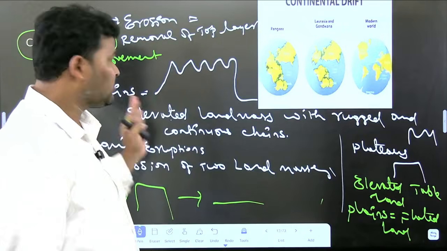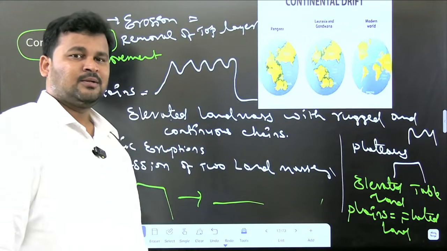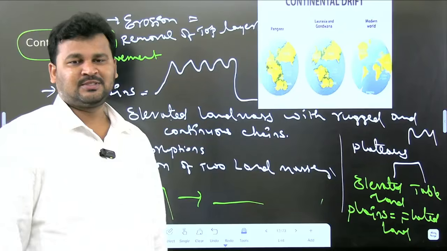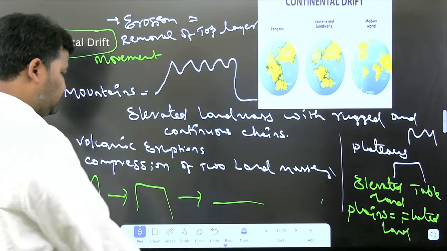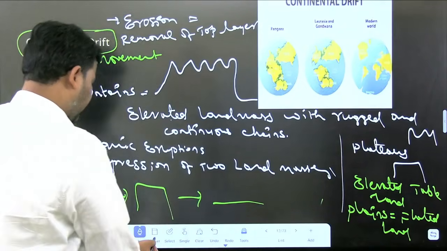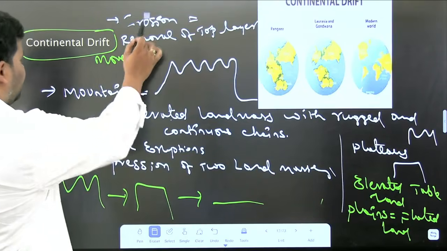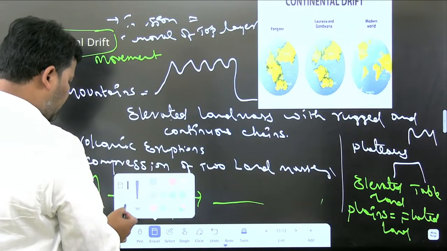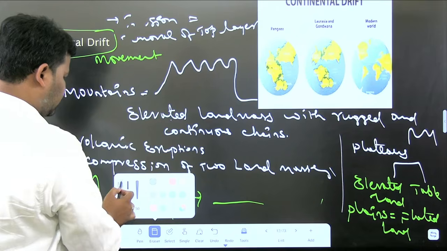Here, how are the continents moving? They are moving in three types. These continents are moving in the form of three types. Let me write that.